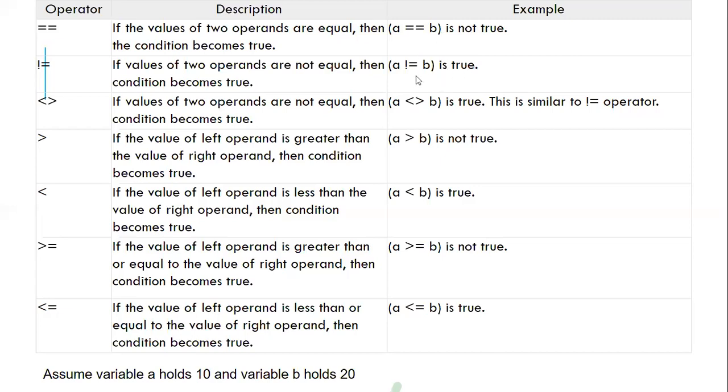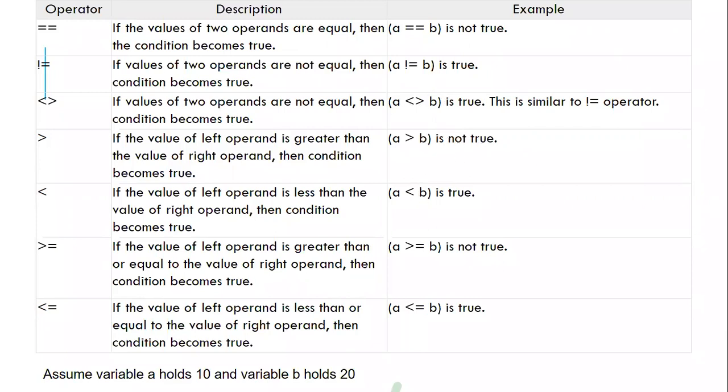How is this true? Because A is not equal to B, that's why it's true. Is it confusing? No, I got it, because 10 is not equal to 20, that's why it's true. Yes, exactly. In this case also, it's true.